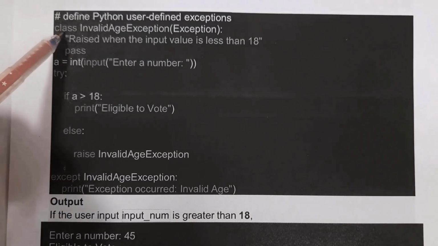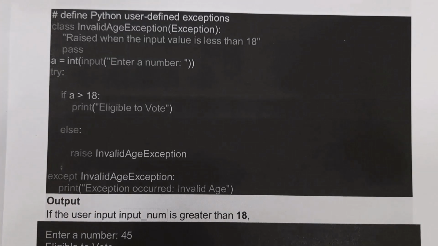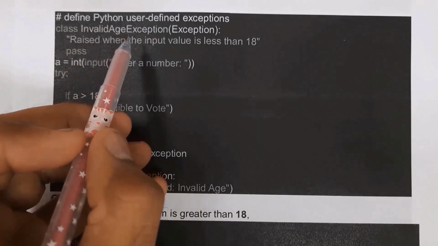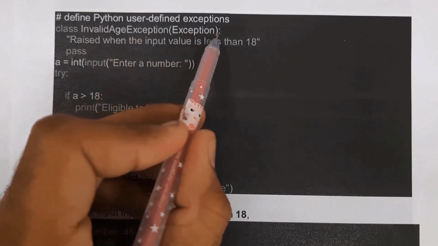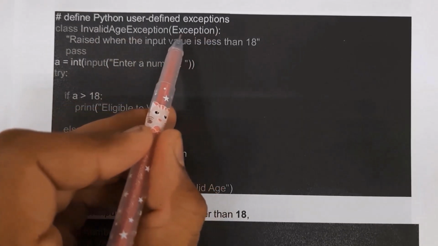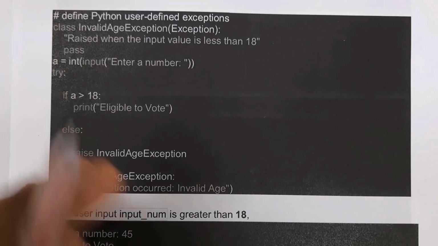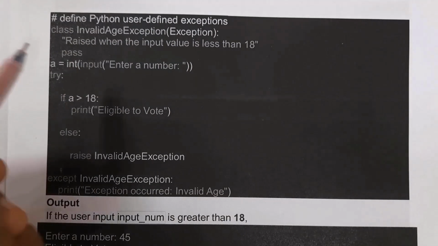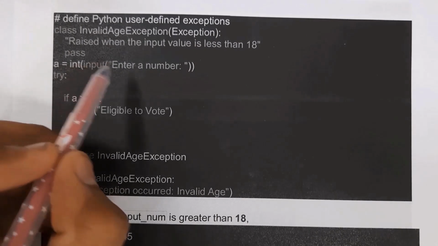I wrote here class. I am creating my own exception. That exception name is InvalidAgeException. And this InvalidAgeException is derived from the Exception class. So inside brackets I took Exception. Inside this I am not writing any statements. Just I wrote here pass. And next I wrote here a equal to int of input of enter number.